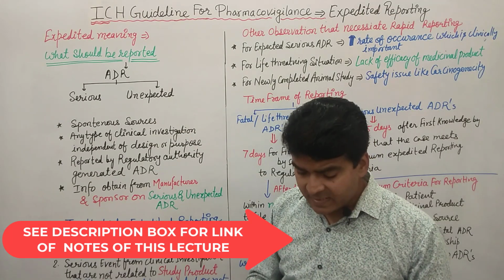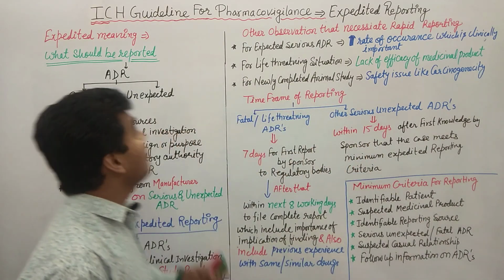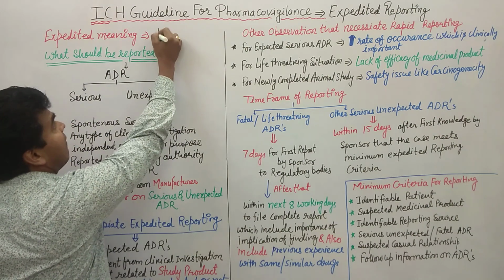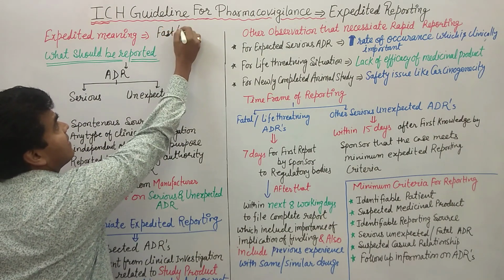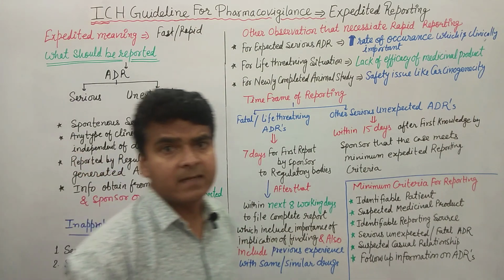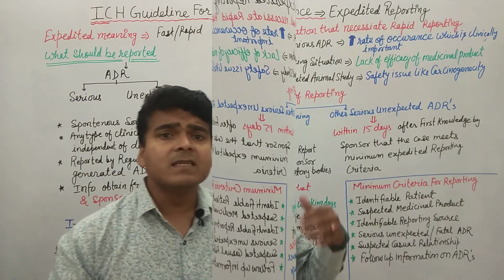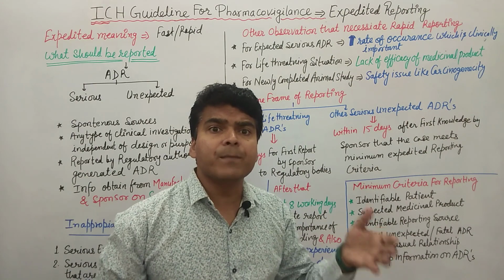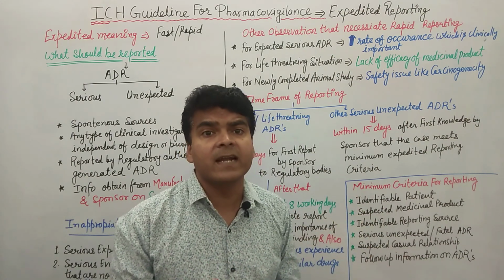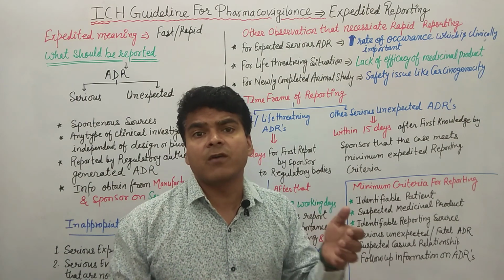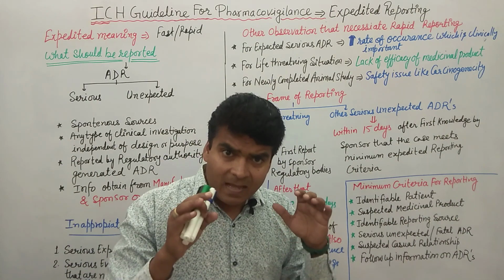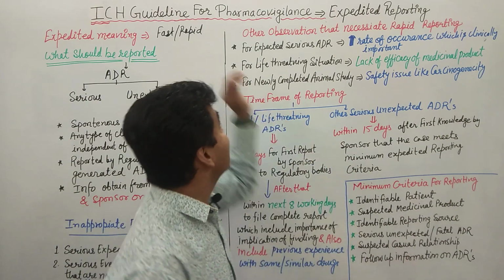Okay, so the first thing is, what is the meaning of expedited? Expedited means fast, or we can say rapid. Clear? That is the meaning of expedited. It means any adverse event should be reported very fast or soon. But what kind of adverse event should be reported fast or very soon? That is the question raised in our mind. The answer to this question is given in the ICH guideline.